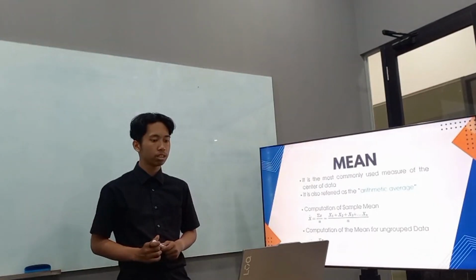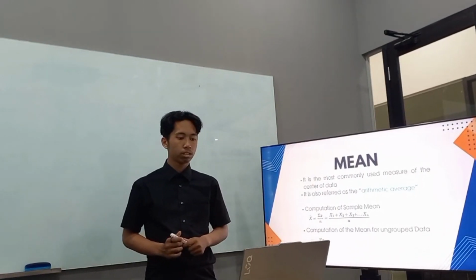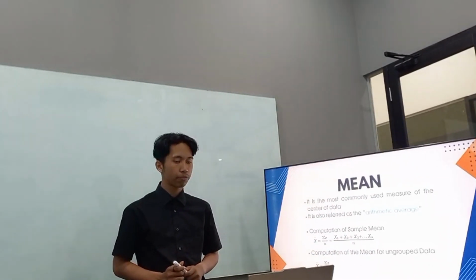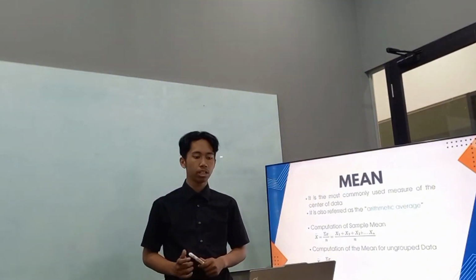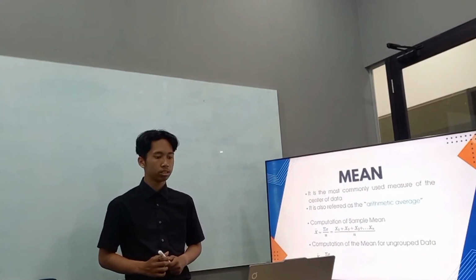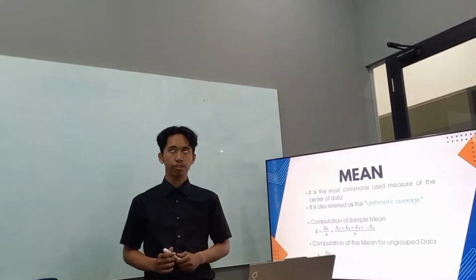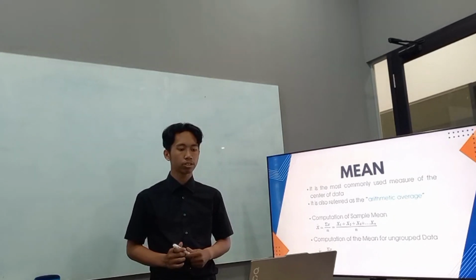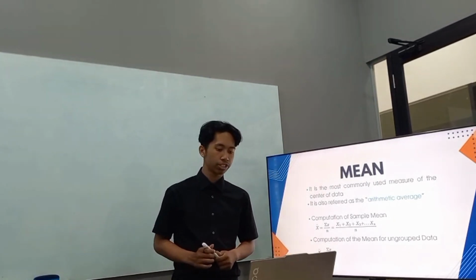To calculate the mean, we add all the data values together. After that, we divide the total by the number of data. This method considers every value in the dataset, which means all scores affect the final result.